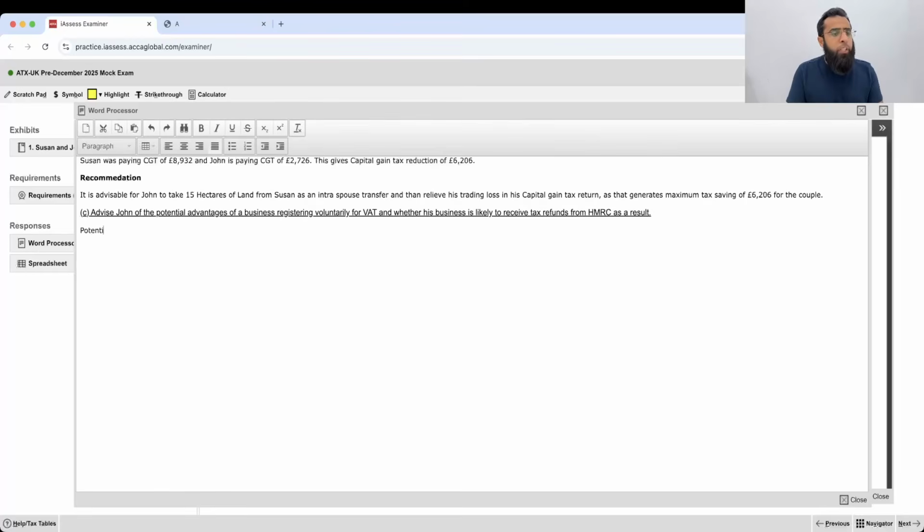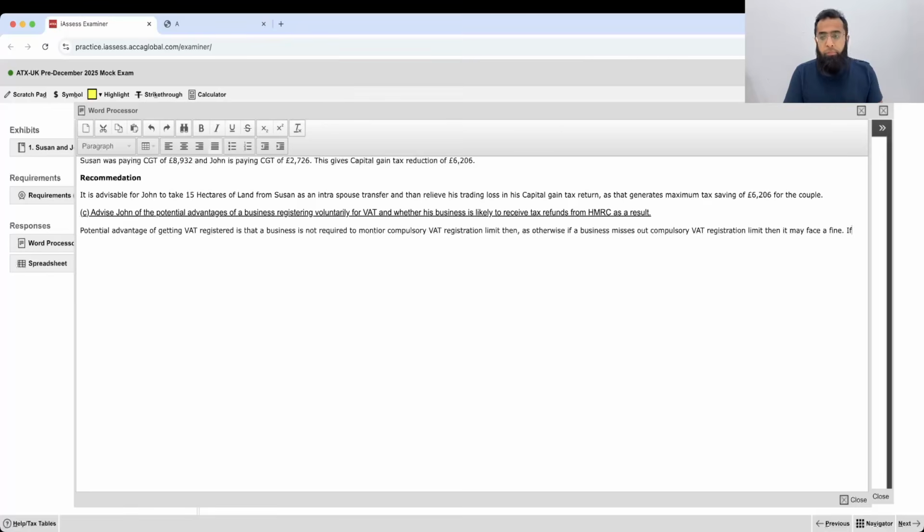Okay. A potential advantage of getting VAT registered is that a business is not required to monitor the compulsory VAT registration limit, as otherwise, if a business misses the compulsory VAT registration limit, then it may face a fine, if its taxable supplies exceed the VAT registration threshold and registration is not done on time, then the risk of penalty or a fine exists.